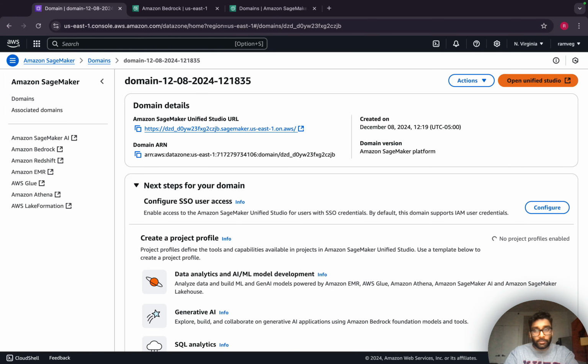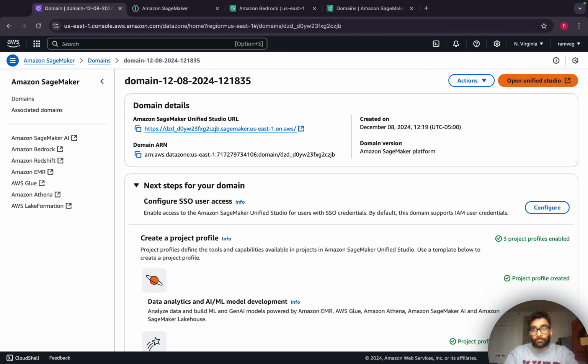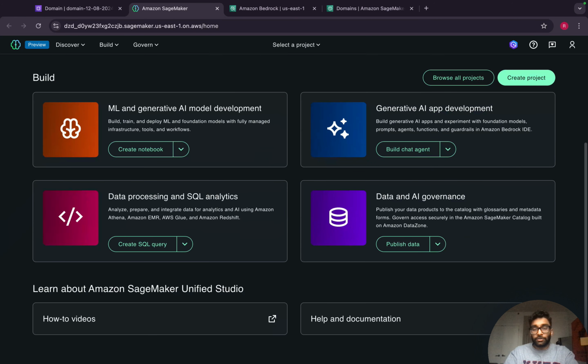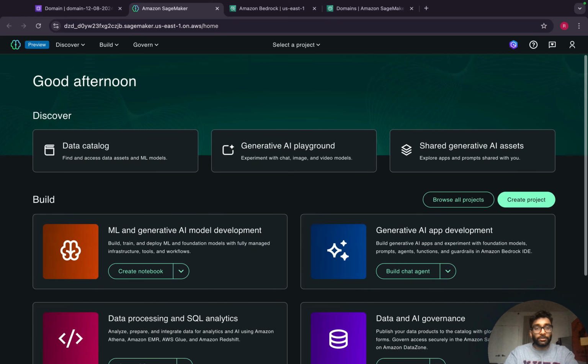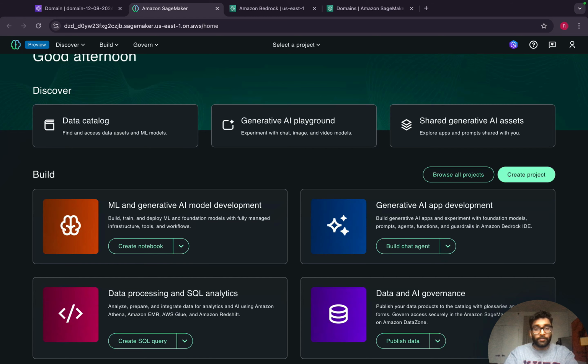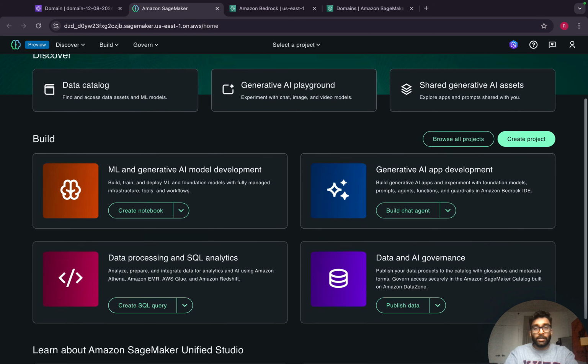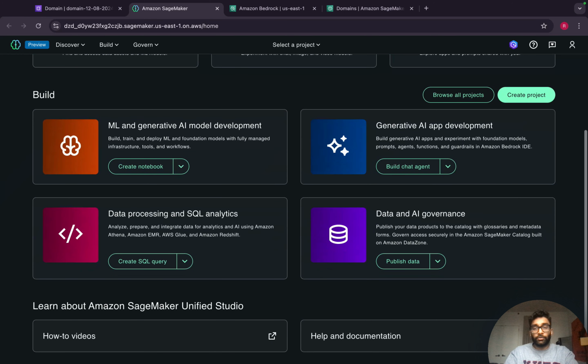If we open this right here, and while that's opening, we can also see on the side the different services and features that are accessible. But if we open this domain, you'll see that there are playgrounds or an environment where you can interact with all the different components that we were talking about. So for Gen AI app dev, you can use Bedrock, for instance. For ML and model dev, you can use SageMaker. So all of these are accessible for you in a single unified interface.